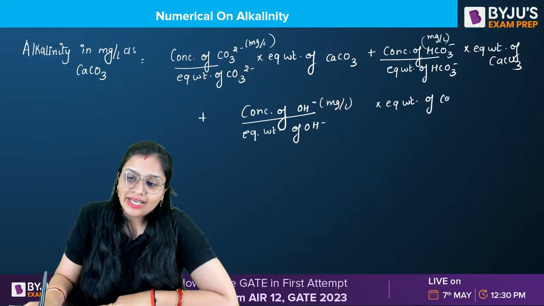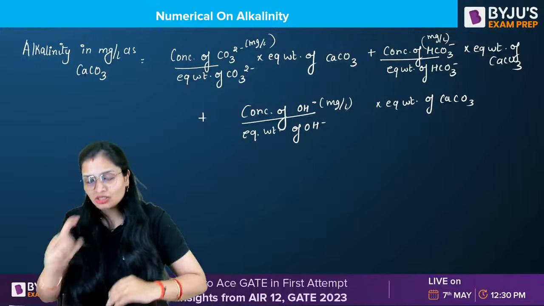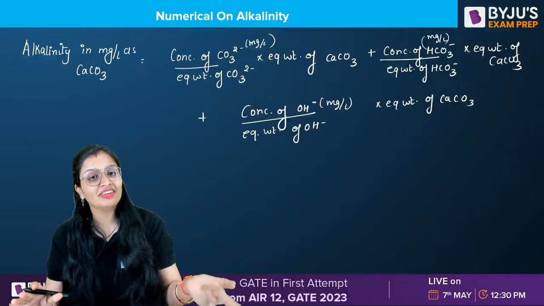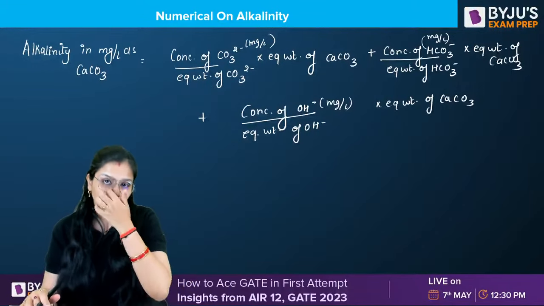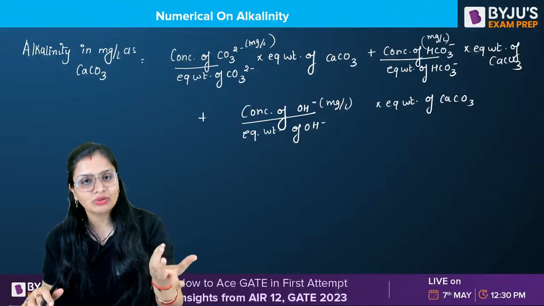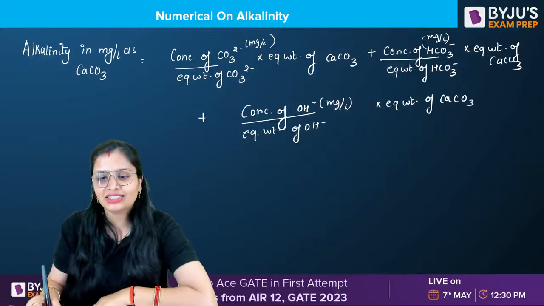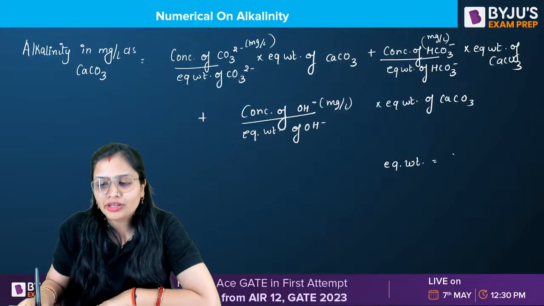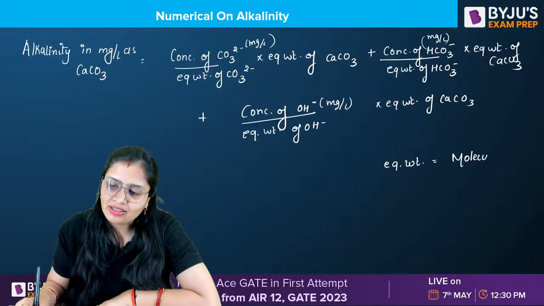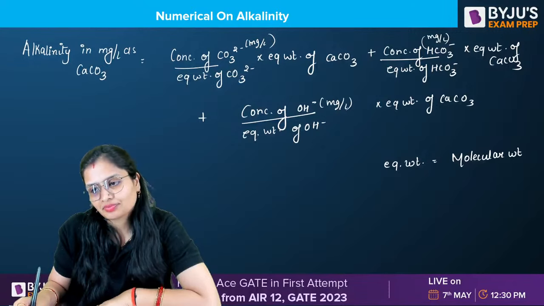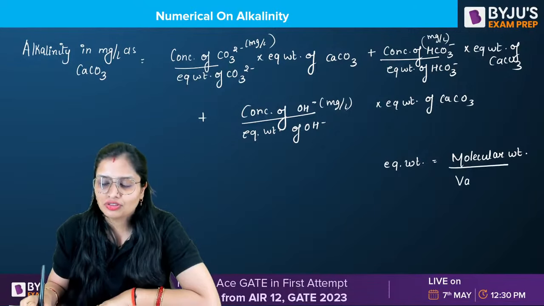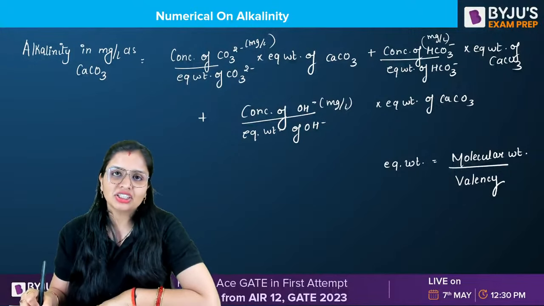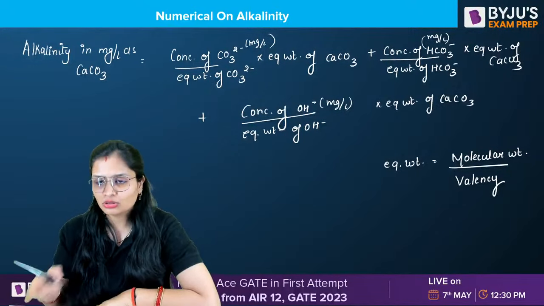It is very important to see in the question whether the concentration is given in milligram per liter or in milliequivalents per liter. If you don't know the meaning of milliequivalents per liter, first let me tell you what equivalent weight is. Equivalent weight of anything is the molecular weight divided by valency. If concentration is given to you in mg per liter, you will use this.